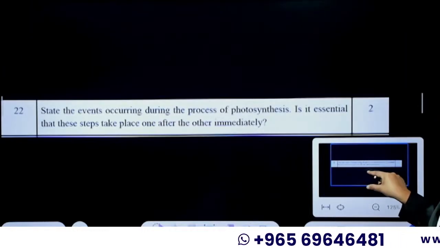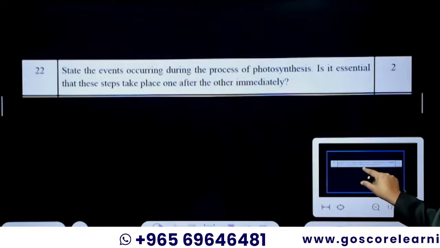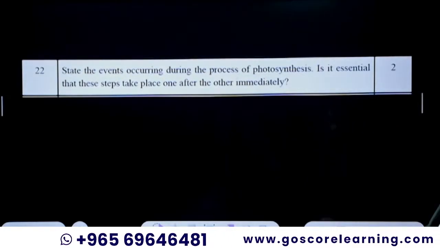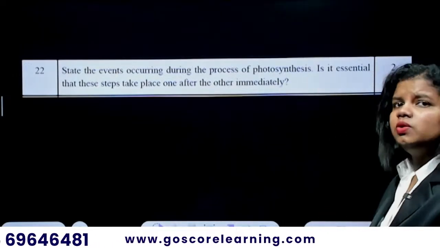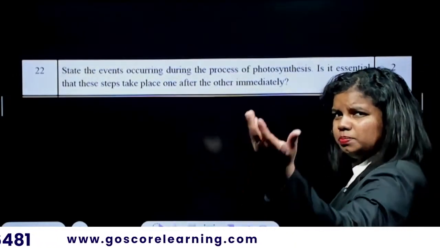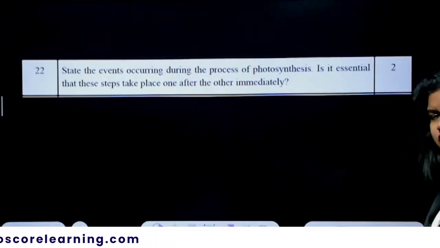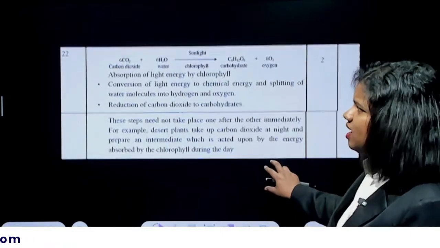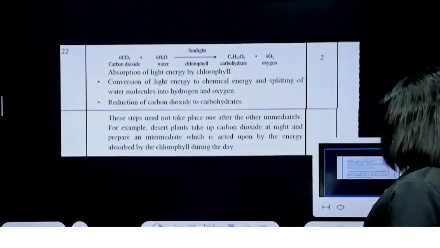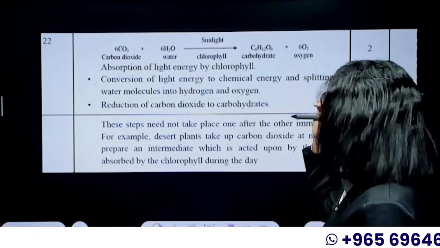State the events occurring during the process of photosynthesis. Is it essential that these steps take place one after the other immediately? It's a direct question from your text. So what are all the processes happening in photosynthesis? Absorption of sunlight, converting of light energy to chemical energy. It's all there in the text. It's a direct question from the NCERT. So this is how they expect you to explain the answer for the 2 marks.